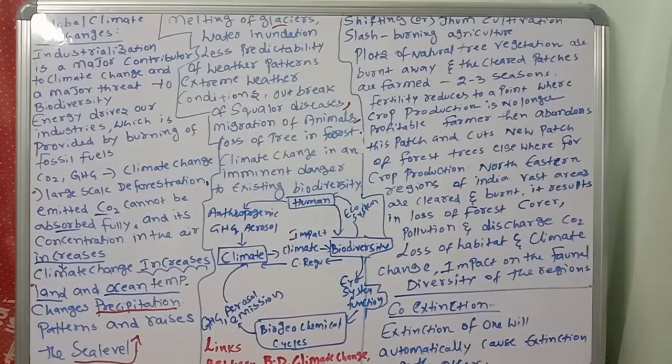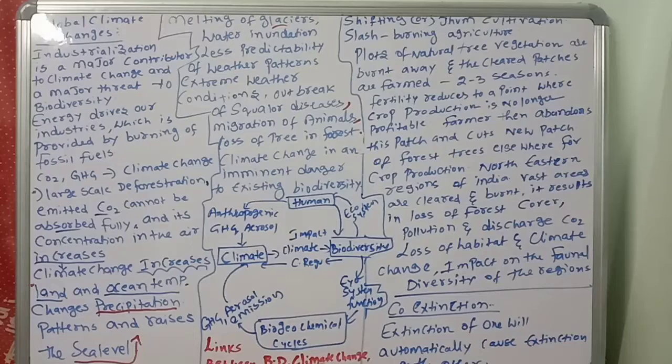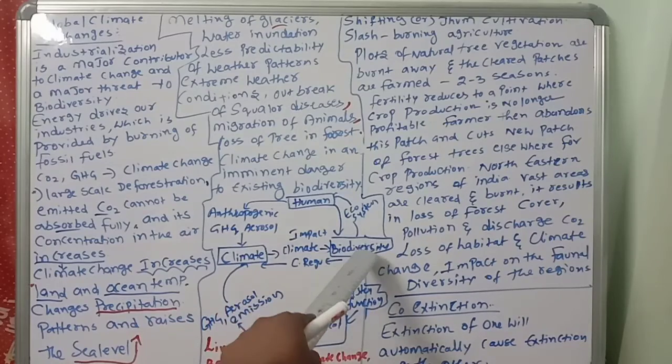So what is the first one? Human anthropogenic greenhouse gases, industrialization, aerosols, chlorofluorocarbons, then affect the climate. Biogeochemical cycles, nitrogen cycle, carbon cycle, oxygen cycle, are there. They will also release some amount of greenhouse gases and aerosol emission that affects the climate. But climate impact is there on biodiversity.